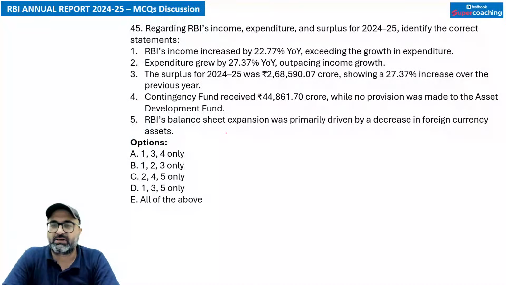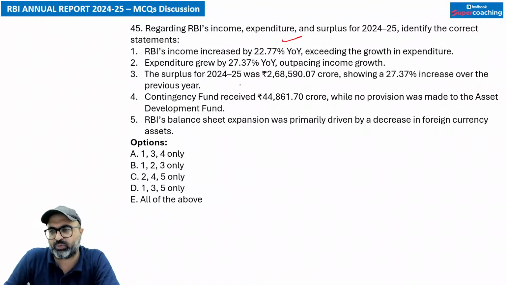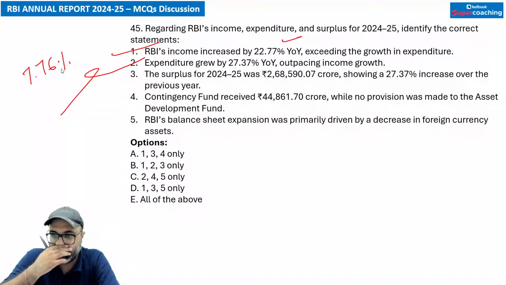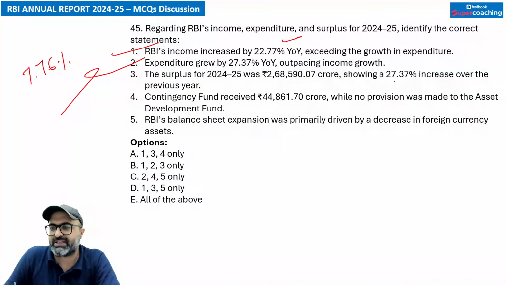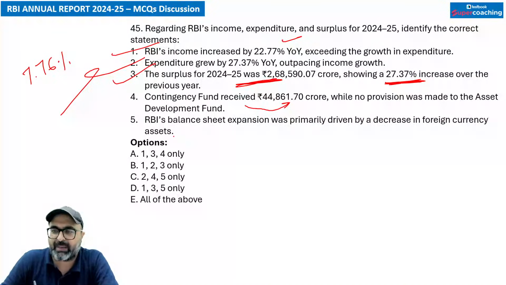Yes. P&L, that is profit and loss statement. RBI's income increased by 22.77%. That is correct. Expenditure has increased by 27. No. Expenditure has only increased by 7.76%. Remember that. Surplus for 2024-25 was 2,68,000 crore rupees, which is 27.37% increase over the previous year. That is correct, which is transferred to the government. That is true. Contingency funds received 44,000 crore rupees. That is absolutely correct. And there is no provision for the asset development fund.